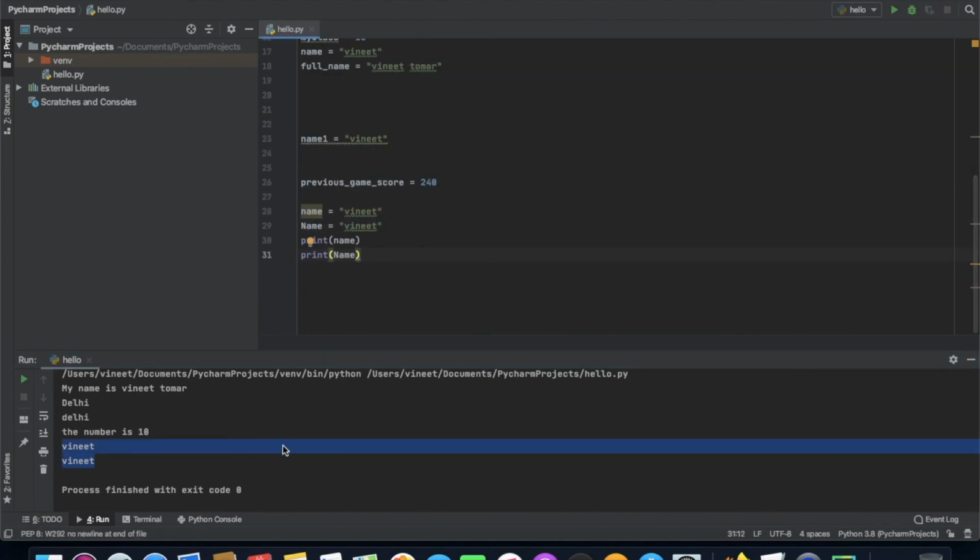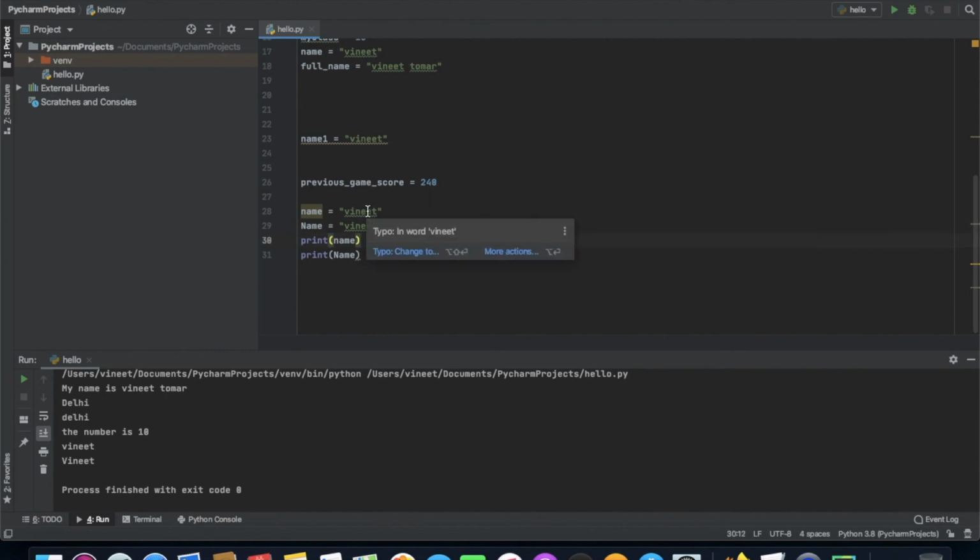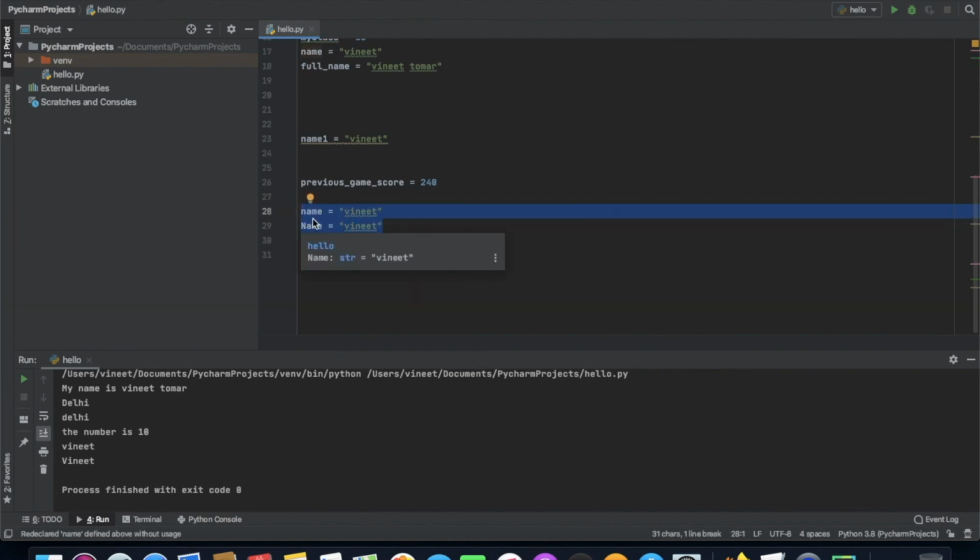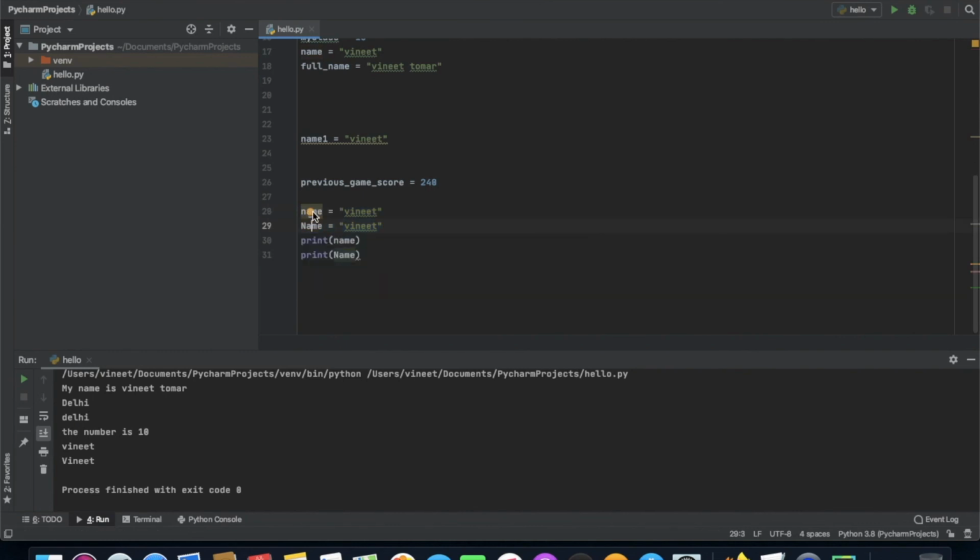If I'll be doing it like this, V, it will be defining capital V. Now if I'll be removing this V and keeping it as small, what I am trying to say is I am assigning the Vineet value to the lowercase name, and I am assigning a value of Vineet to uppercase Name. But it is not like both are getting assigned to the same thing. These both are different because identifiers are also case sensitive. These two identifiers are not the same, they are different.